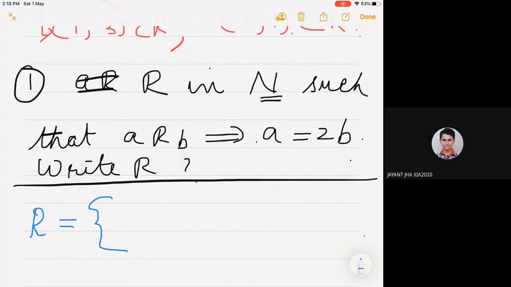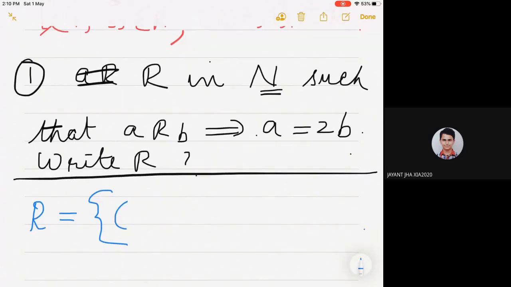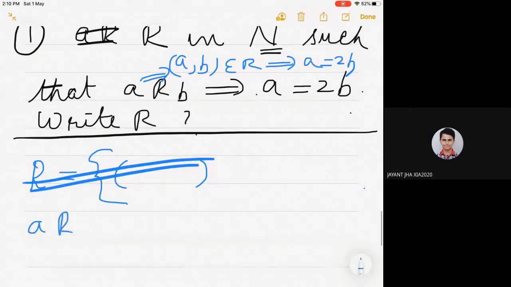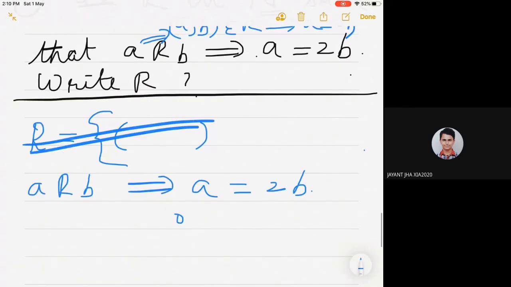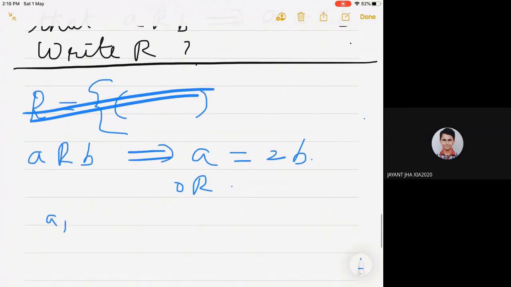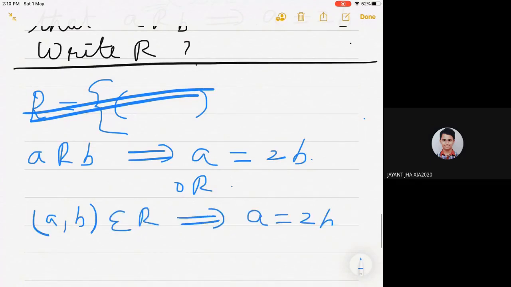But here it is proper to use a set so that everything will be clear. Set of ordered pairs, and how will this ordered pair be? A related to B means the corresponding ordered pair we consider like this: (A, B) is an element of R implies A equal to 2B. So you can write A related to B implies A equal to 2B, or you can write (A, B) is an element of R implies A equal to 2B. And from where do A and B come?